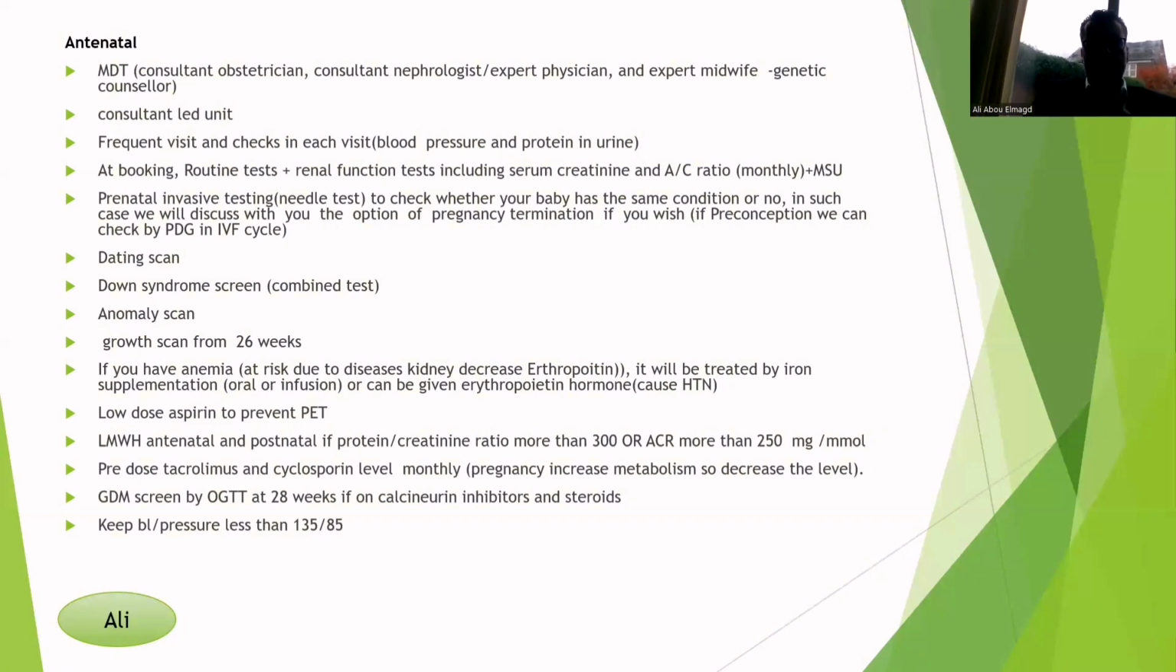If she is receiving any immunosuppressive drugs like tacrolimus or cyclosporine, the level of these drugs needs to be checked monthly because the level will decrease during pregnancy because of the metabolism. People who are taking calcineurin inhibitors are at risk of gestational diabetes, so they will be checked for GDM in pregnancy, and also the people who are on steroids. We aim to keep her blood pressure normal, which is